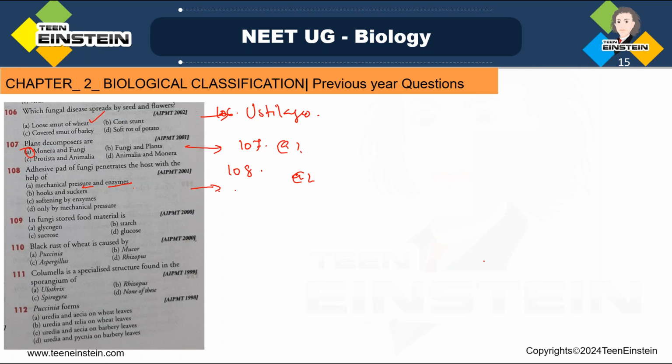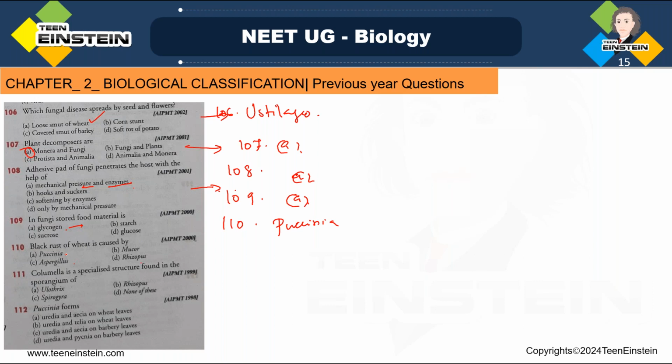Answer A. Okay, next question is, in fungi, stored food material is, which one is the answer? Glycogen. So option 109, the stored food material in fungi, that is glycogen. Answer is A. Next 110, black rust of wheat, that is caused by which one? Black rust of wheat is caused by Puccinia, Mucor, Aspergillus, Rhizopus. Puccinia graminis tritici.